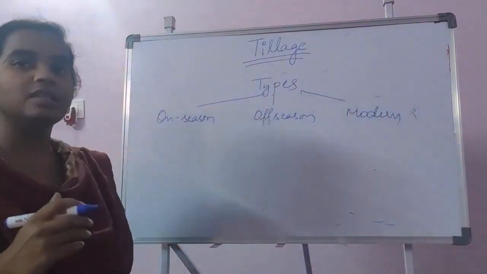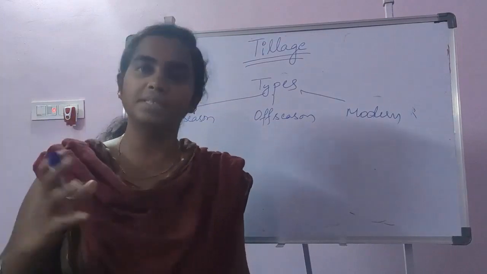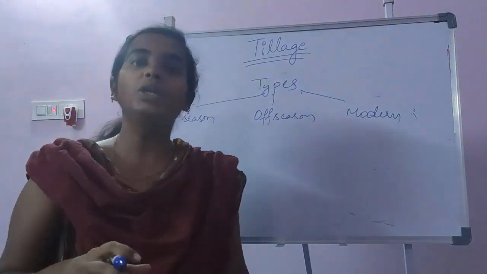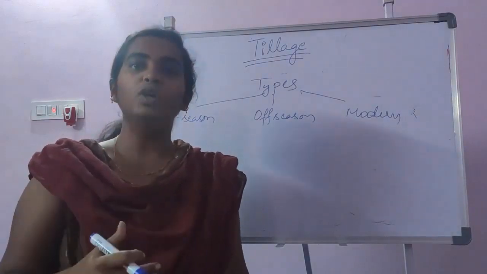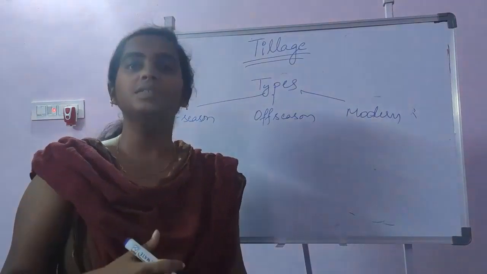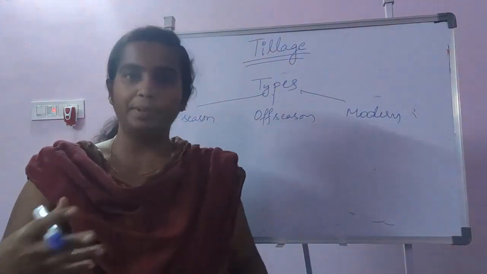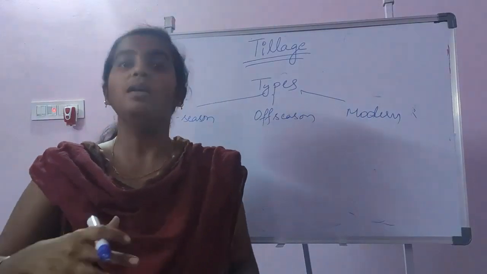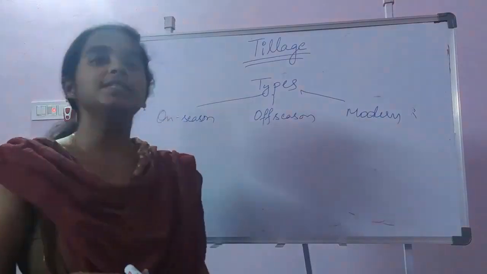On season means when a particular crop is being raised in a particular season. In that particular season, when we are taking up different tillage practices, that we call on season. Suppose take an example of Kharif season. In the Kharif season, suppose you are going for some soybean or pigeon pea cultivation. Before sowing, we will take up the practice just 10 days before. That is on season practice.